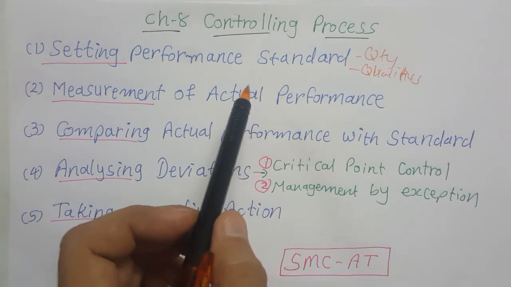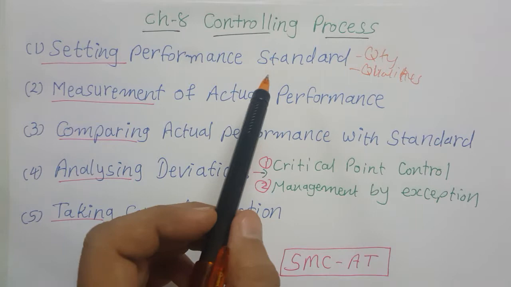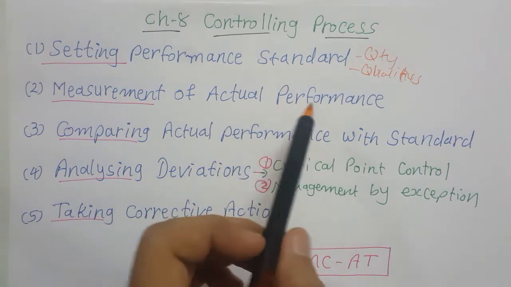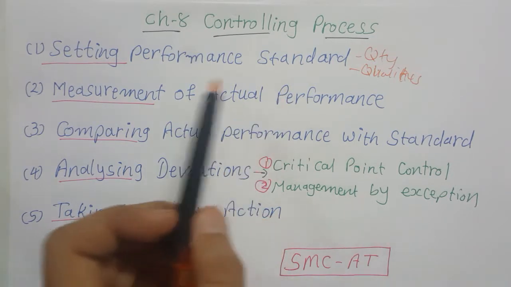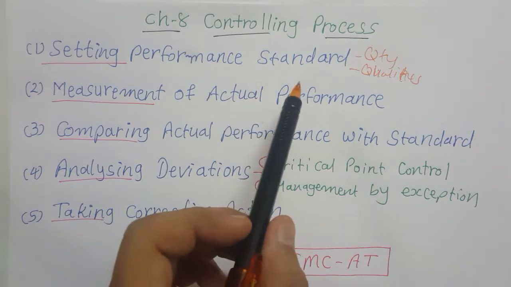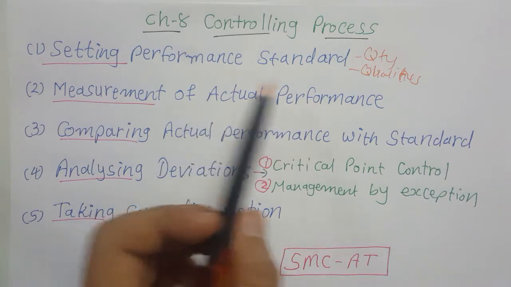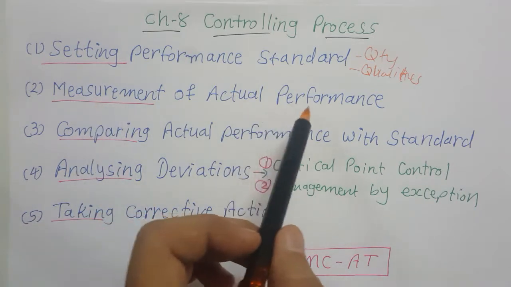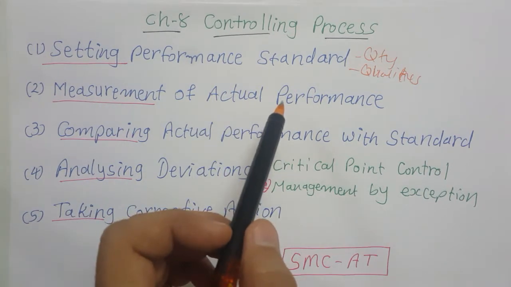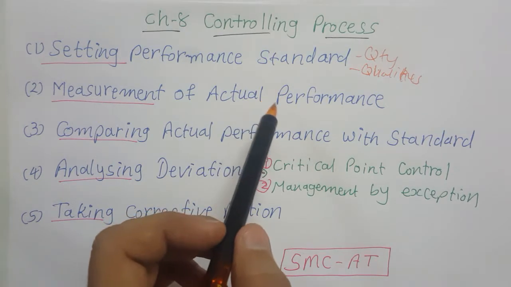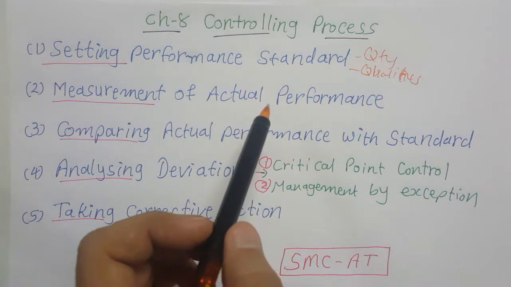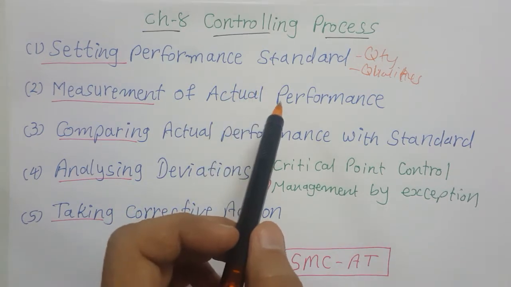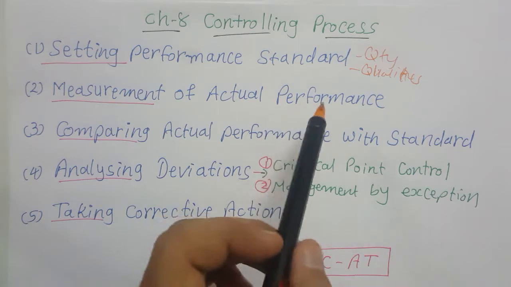So at that time we have to find out the number of units sold, or whether our market share has increased or not. Or sometimes when we are talking about efficiency, at that time the production is there, so how much production is there, how many defective pieces are there in production. So when we are measuring actual performance in small units, in the case of production, we cannot check each and every unit. At that time they use sample checking, but in small organizations or small units, they check each and every unit.